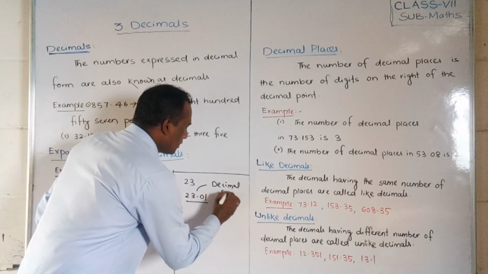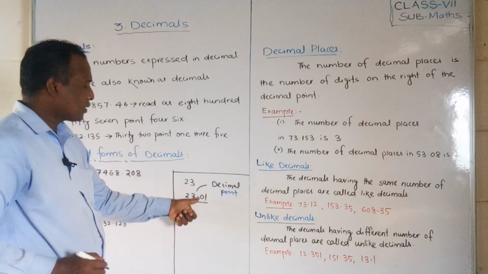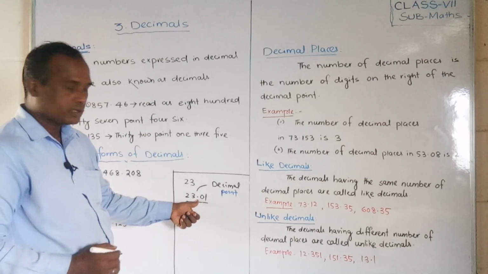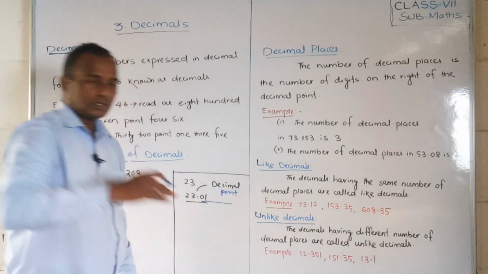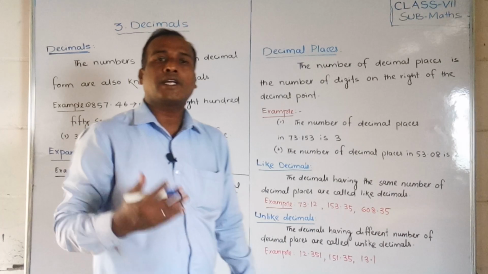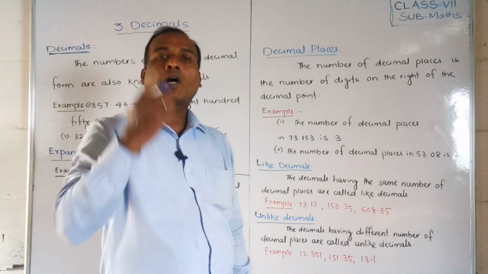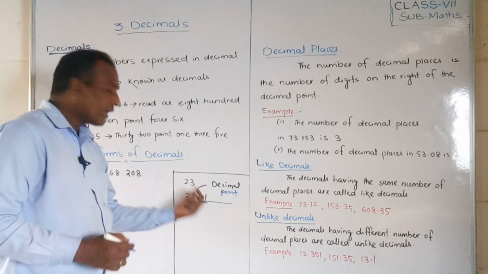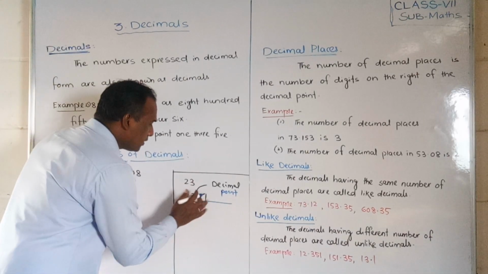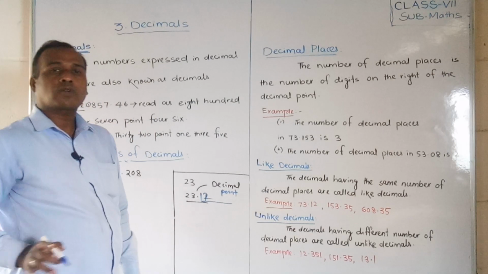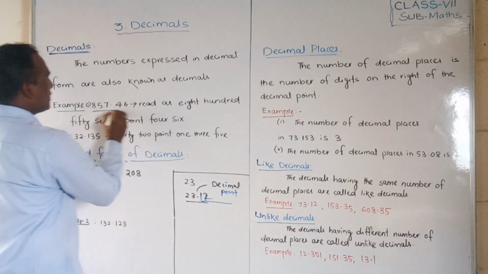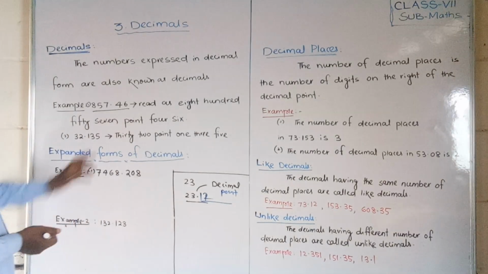After the decimal point, whatever digits occur, you have to read individually, one by one. Don't read 23.1 or 23.12 like that. Look here, students, this is how we will read this number.